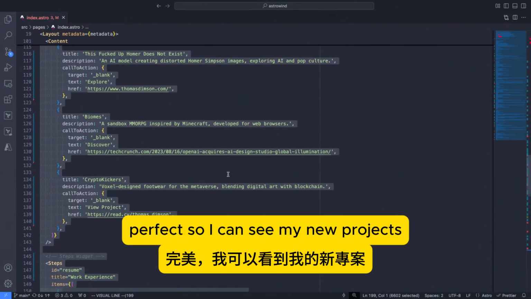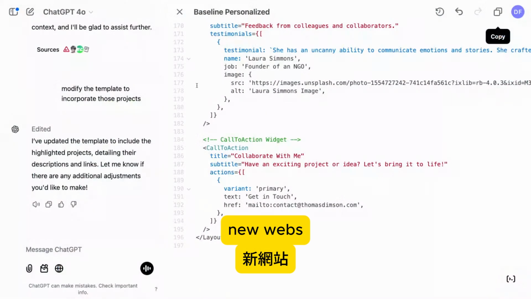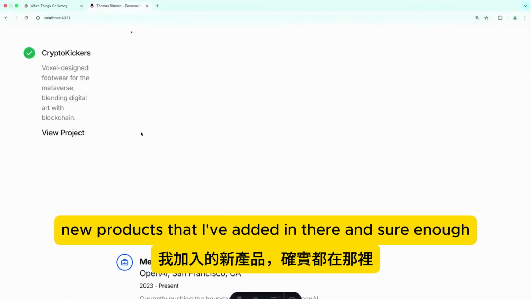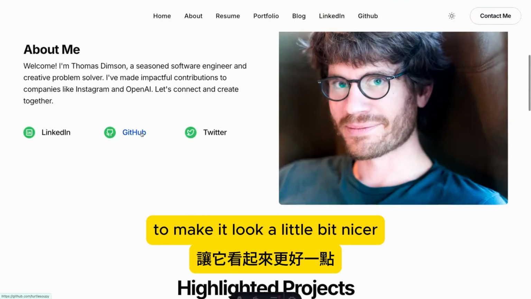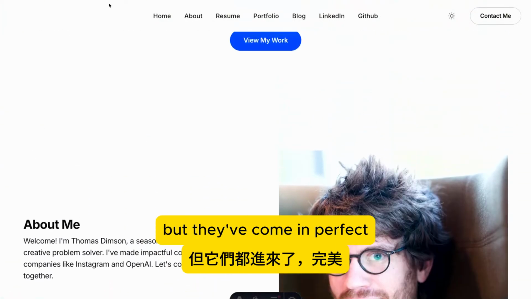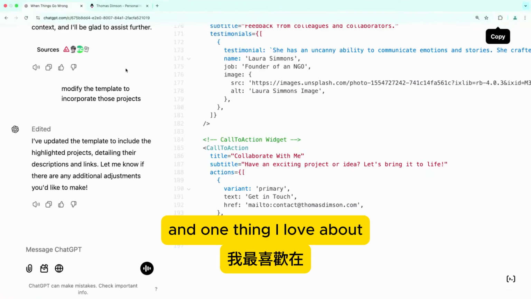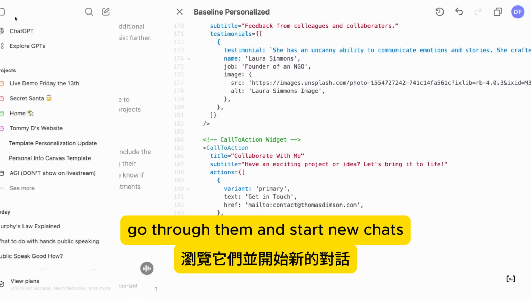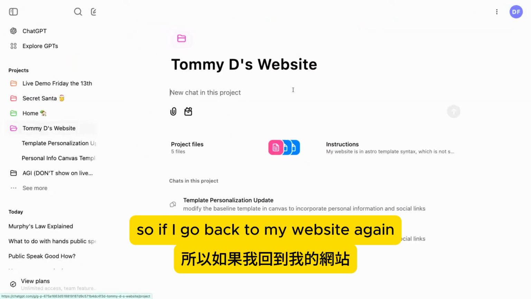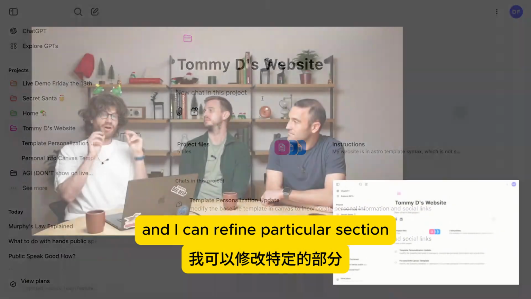Perfect. So I can see my new projects that I've added in there. And sure enough, I can see them right in here. Nice. Again, I'd probably refine that a little bit to make it look a little bit nicer, but they've come in. Perfect. And one thing I love about working in projects is that you can actually go through them and start new chats.